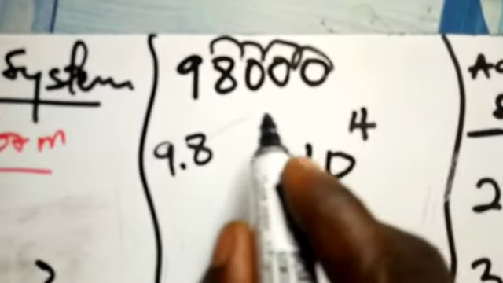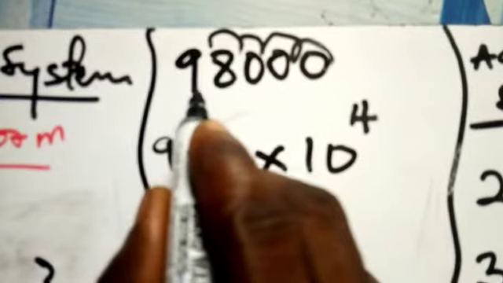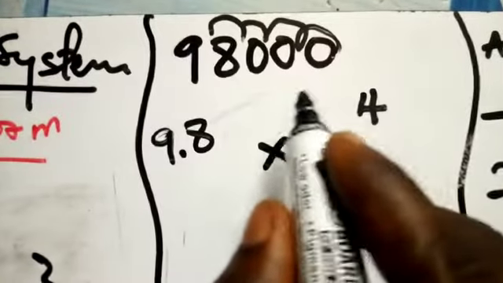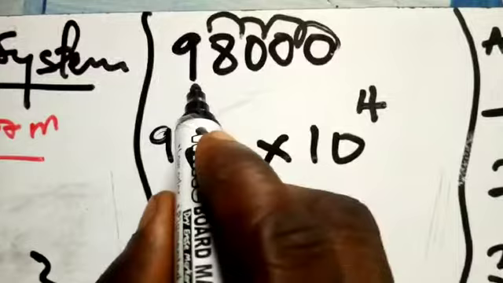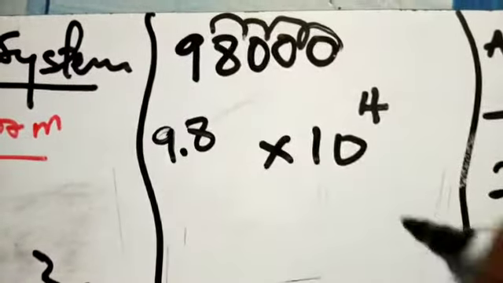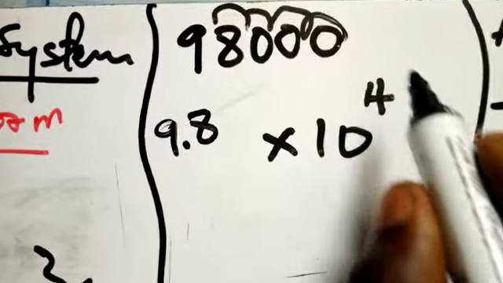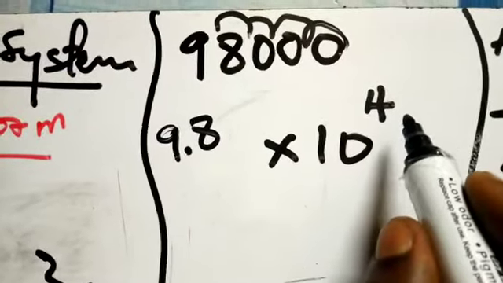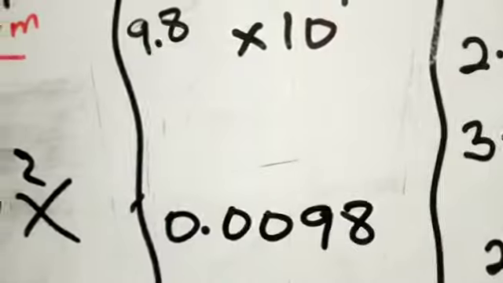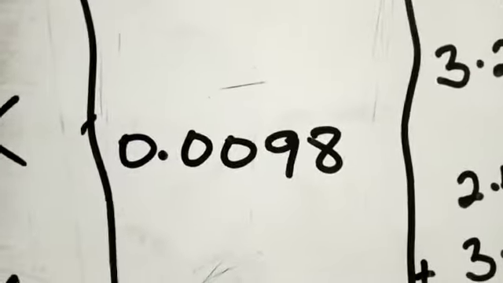Very simple. If someone brought a number that is not 0 point something, right? Then it is a number that goes beyond 1. Then we know for sure that that person's gift here has to be positive. Is that okay? So let's check the second one. Now here is the second example.